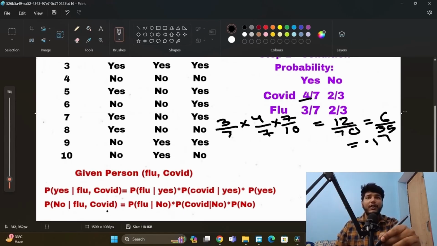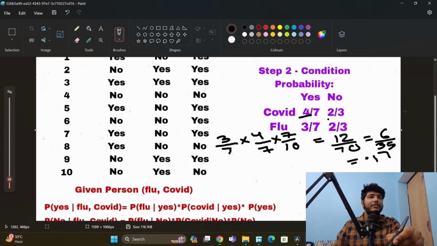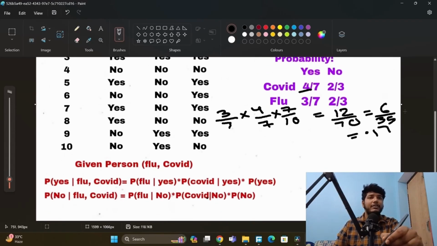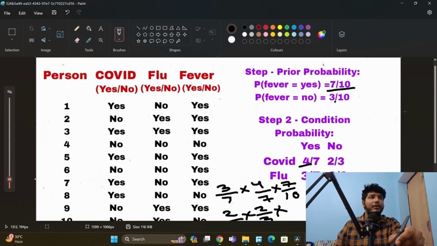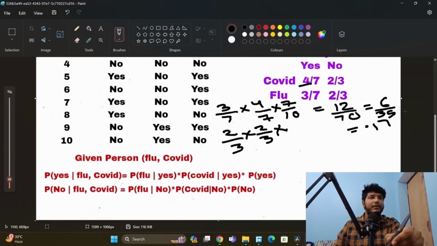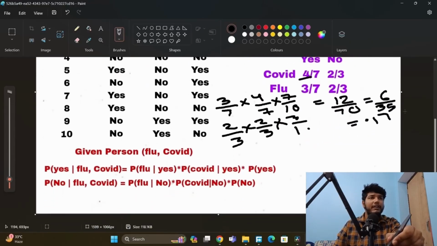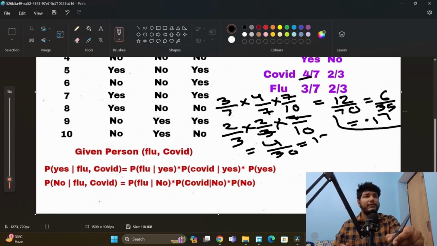Now we will do it for flu no and fever no. Okay, so here is our value 2 by 3. Flu 2 by 3, and COVID also, which is no, and fever no. So we will do it 2 by 3 into 2 by 3, multiplied by the probability of no. So the probability of no is equal to 3 by 10, which we will put here. Okay, let's put 3 by 10. So we cancel, and now we have 12 by 90.